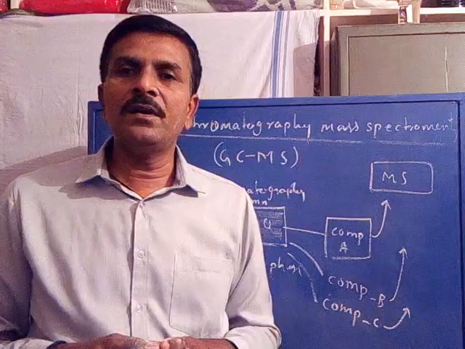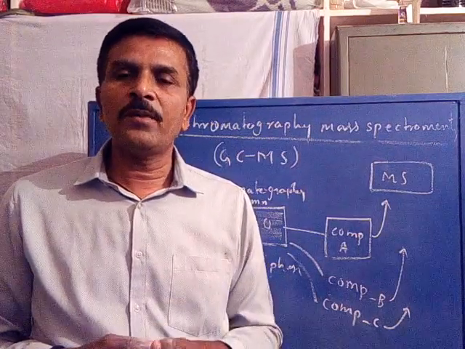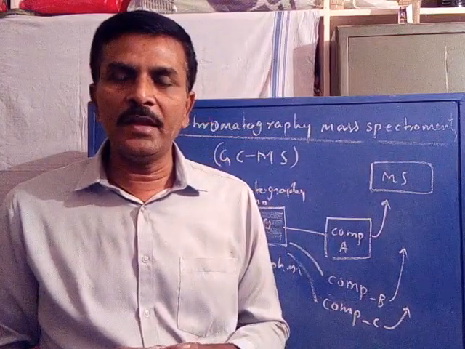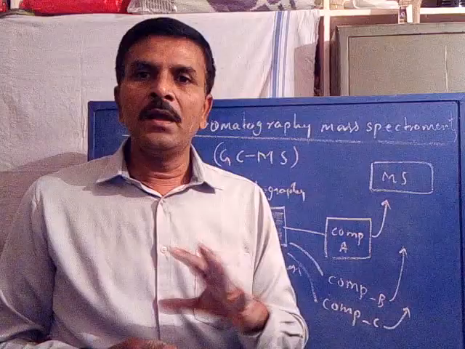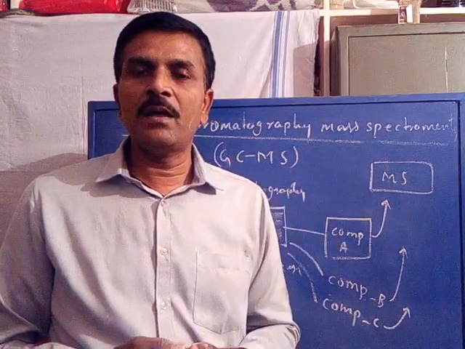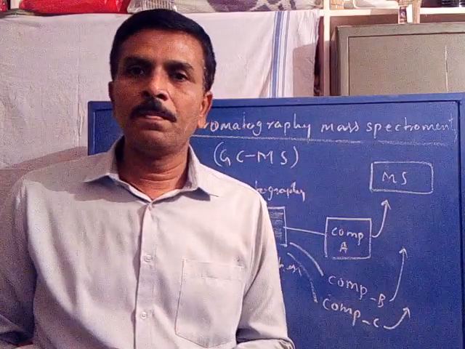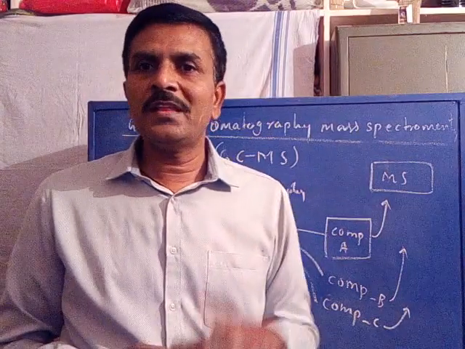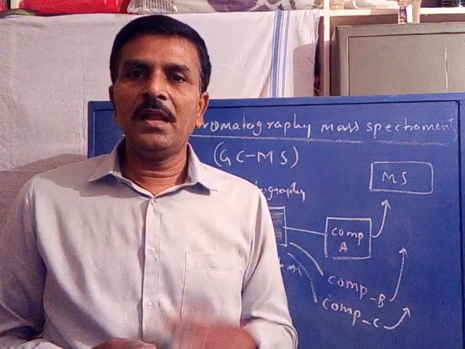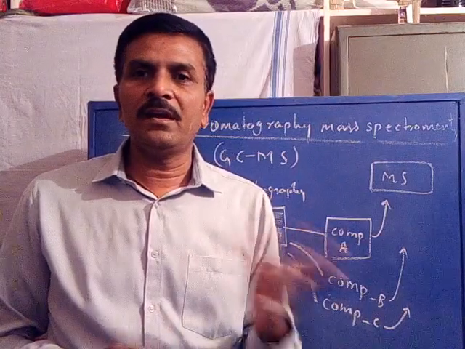Now within one instrument, we can separate the components. So gas chromatography mass spectrometry is a coupled technique used for the separation and analysis of highly volatile component mixtures. It has some applications. This technique is used for the analysis of volatile component mixtures, like gaseous mixtures, petroleum products, etc.